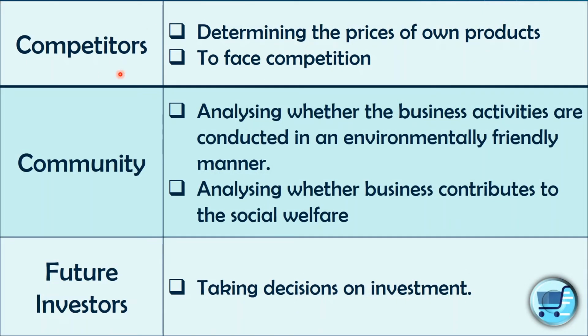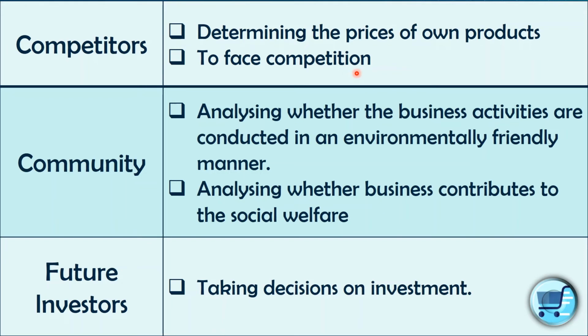Competitors. The primary objective of competitors would be determining the prices of their own products to face competition, right? As competitors, they have to face the competition in a strong manner. If not, they will have to shut down their operations and go away. So determining the prices of own products means they have to price their products in a competitive manner, right?